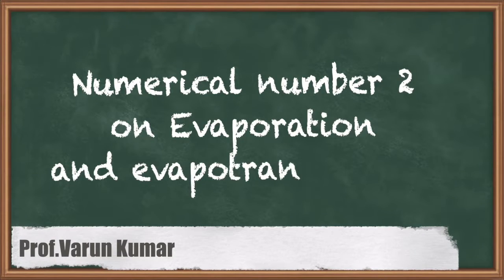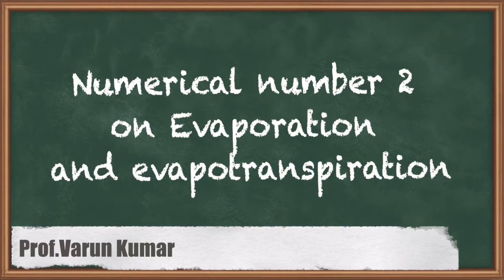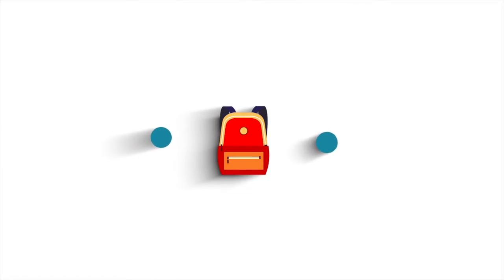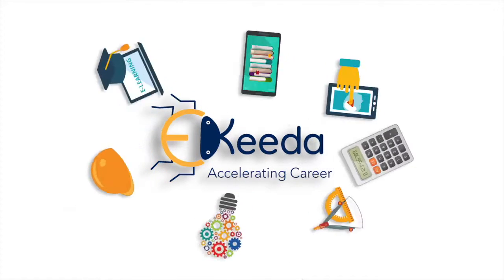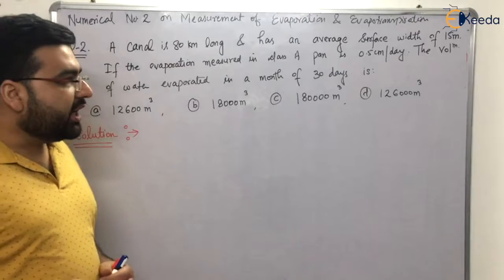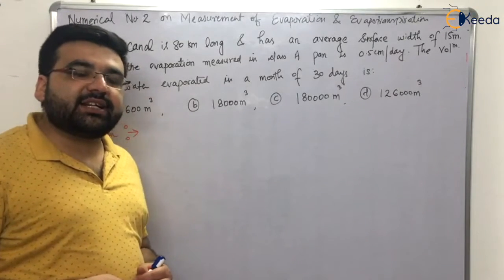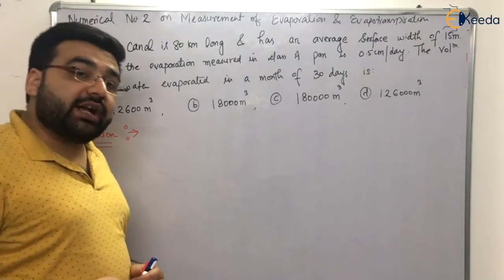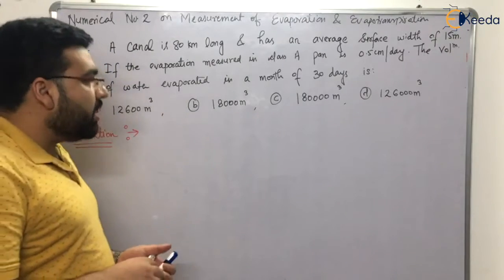Subject hydrology, chapter evaporation, topic numerical number 2 on measurement of evaporation and evapotranspiration. Now students, we have already discussed and solved numerical number 1. Now let us solve numerical number 2. Now what does it say?